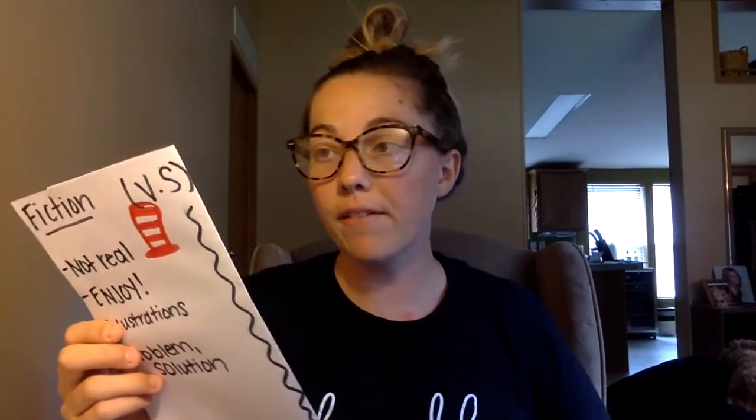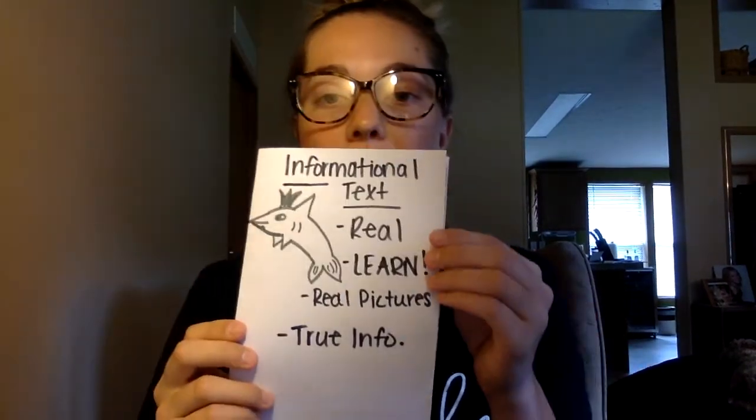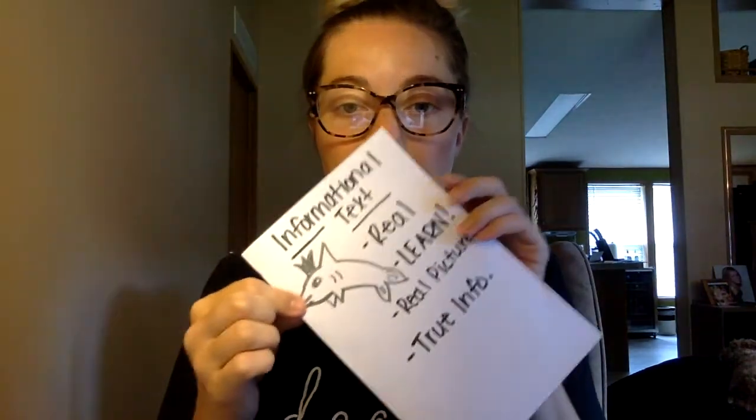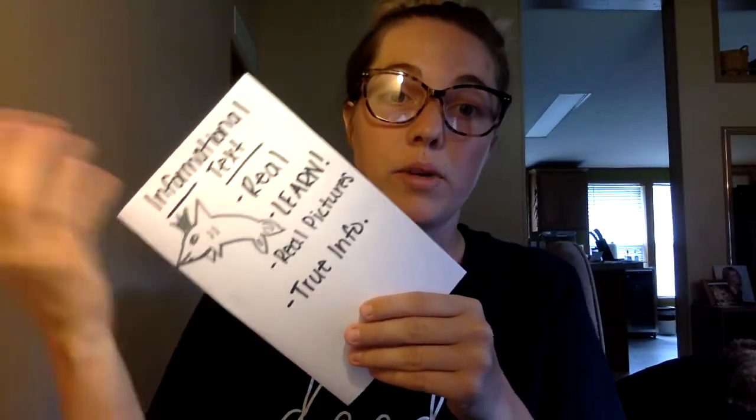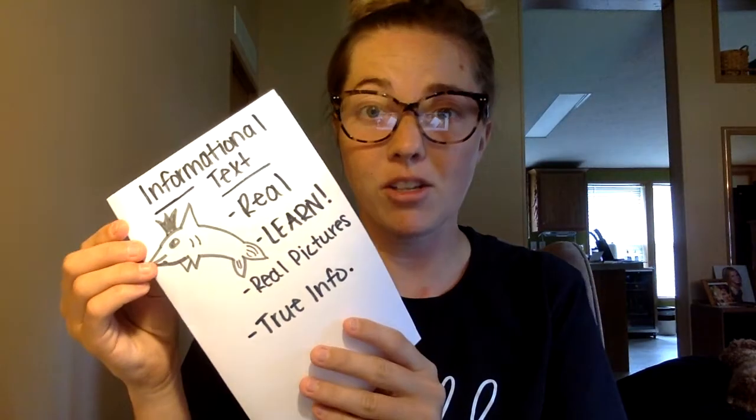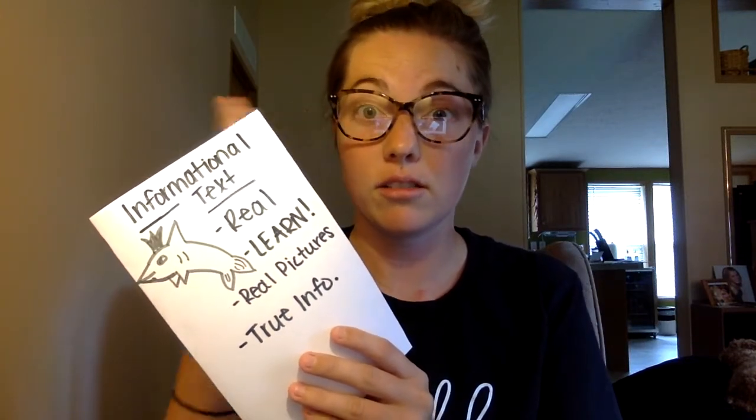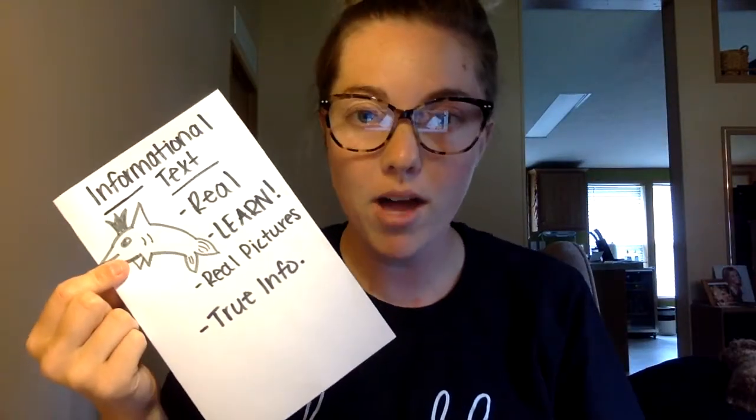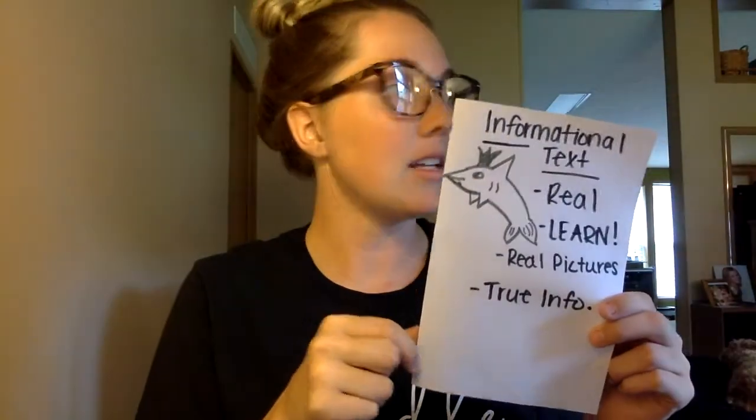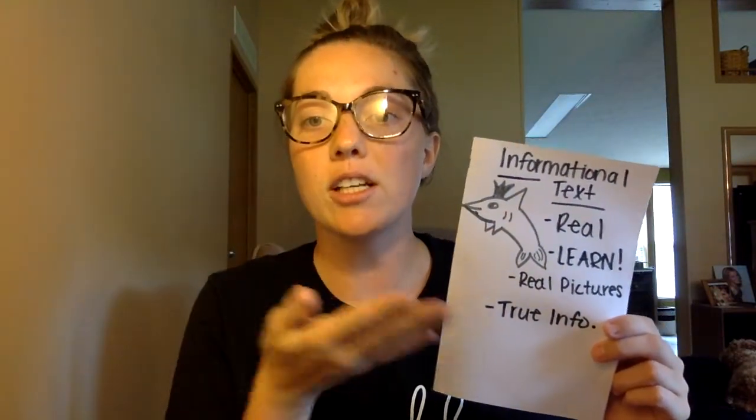Now, we are going to flip over to nonfiction or informational text. I drew a sea animal, a shark. I was trying to make a shark with some water coming out, but I think it might be a dolphin. I'm not exactly sure. I don't really know exactly what animal this is, but it's a sea animal. So, Ms. Martin is not the best at her illustrations. But informational text, nonfiction, is real.